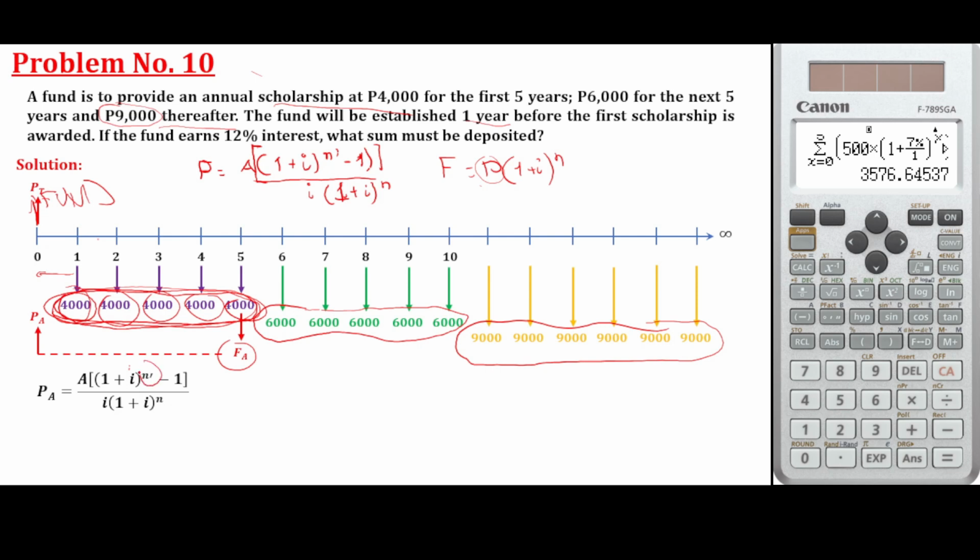Take note, class, we have different notation here. N prime refers to the number of payments. N is the number of years it travels. For example, this one, FA, how many years will it travel from 5 to 0? N prime is how many times you pay the equal payment of 4,000. So let's substitute.